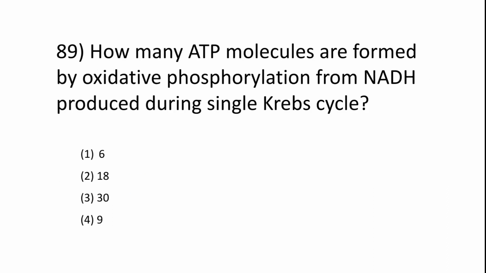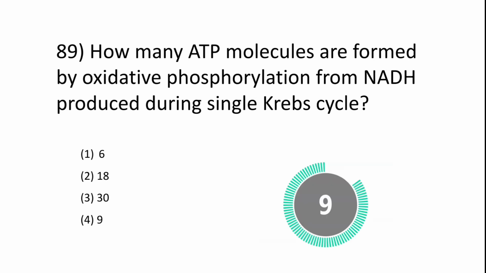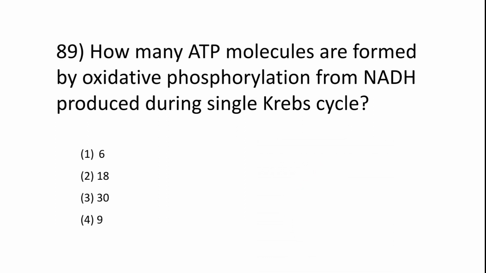Next question. How many ATP molecules are formed by oxidative phosphorylation from NADH produced during single Krebs cycle? 6, 18, 30, 9. The answer is 9 ATP molecules.